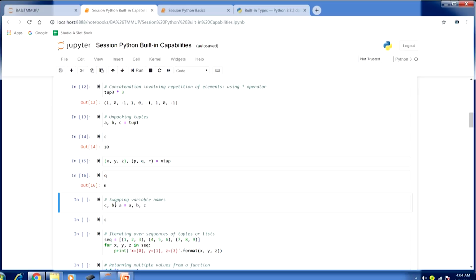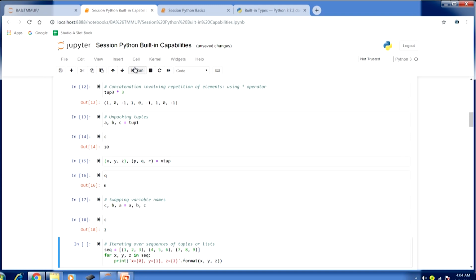However, with the help of a tuple, this can be done through just one statement, you can see. If you focus on the right hand side tuple, we have these three elements a, b, c. If I want to change c with a variable name, then you can see on the left hand side I have changed the tuple to c, b, a. Now a will become c, and c will become a. If I just run this, and if I want to find out the value of c, you can see it has changed. Earlier it was 10, now it is 2, which was actually the value of a.